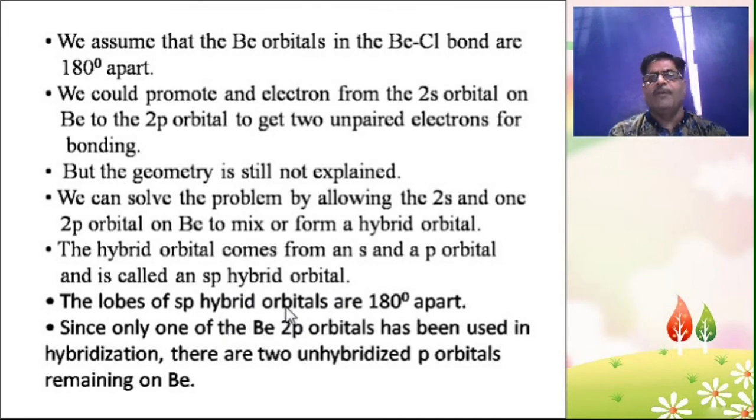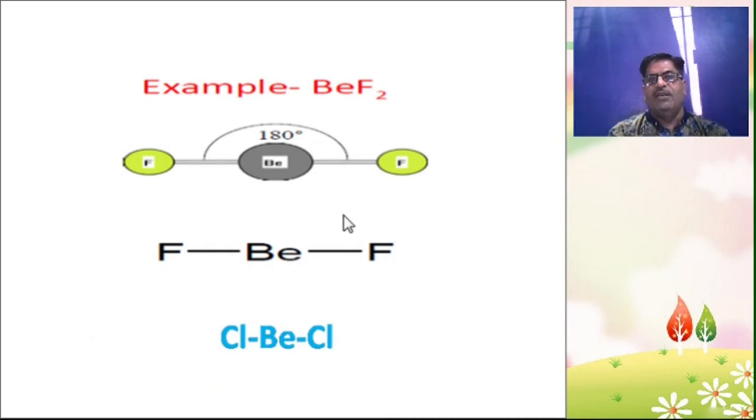The lobes of sp hybrid orbitals are 180 degrees apart. Since only one of the beryllium 2p orbitals has been used in hybridization, there are two unhybridized p orbitals remaining on beryllium. So this is the shape, or geometry, of beryllium chloride. Thanks.